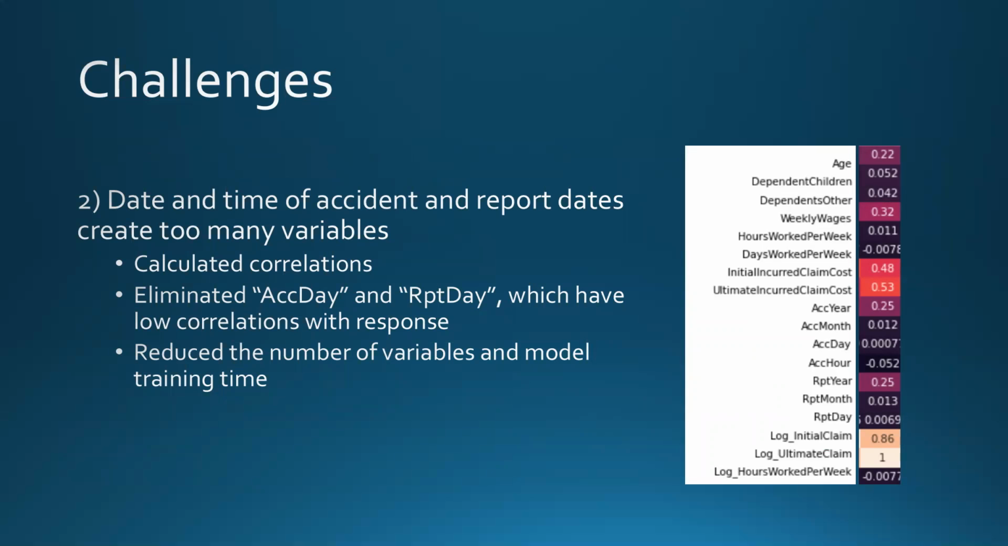The second challenge that I was facing was that the date and time of accident and report dates were creating too many features in the dataset. One of the things we calculated from our exploratory analysis was the correlations of features with the response. As you can see on the right chart here, we realized that the accident days as well as the report days actually have very low correlations with the response. So we proceeded to eliminate those features from our data, and this reduces the number of features and improved our model training time.